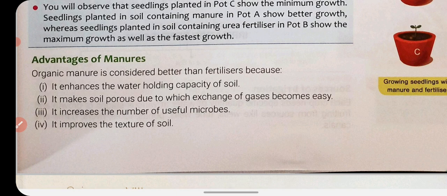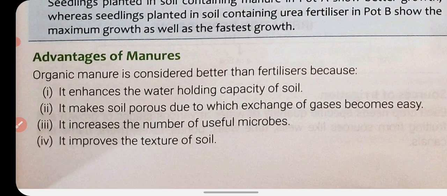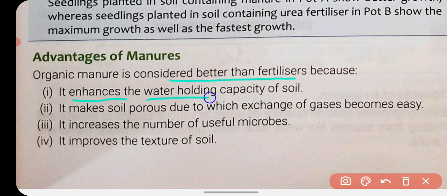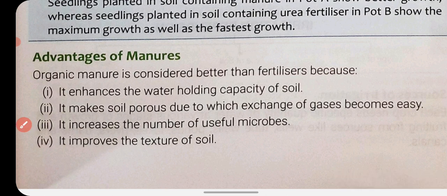Now, what are the advantages of manure? The manure that we use in our soil to maintain the fertility, what is its importance, what is the benefit? Organic manure is considered better than fertilizer because it enhances the water holding capacity of the soil. It makes the soil porous, due to which exchange of gases becomes easy. It increases the number of useful microbes and it improves the texture of the soil. So that's how manures are very beneficial and better than fertilizer.